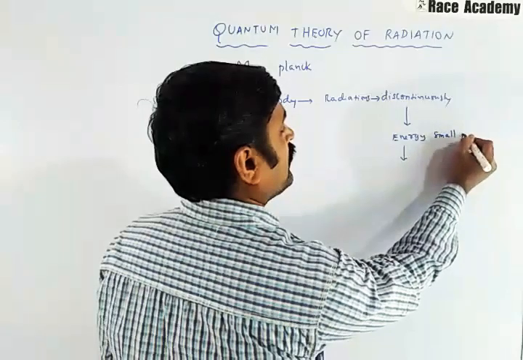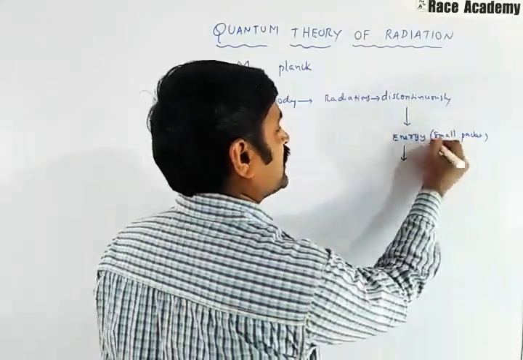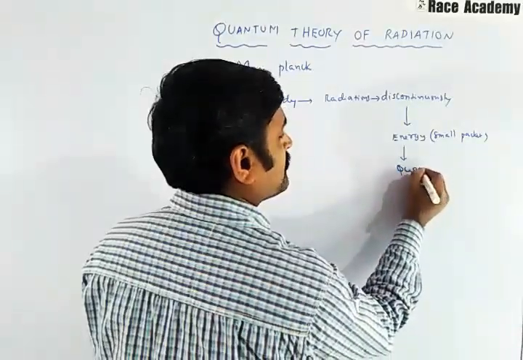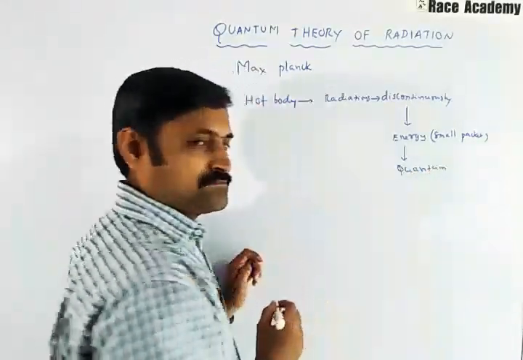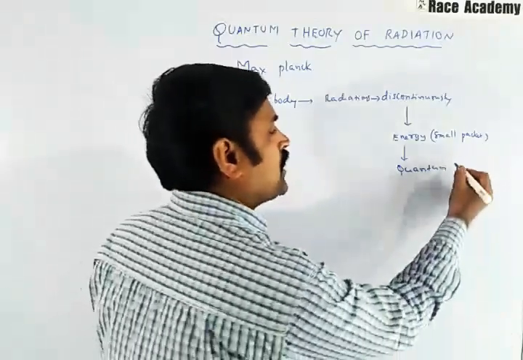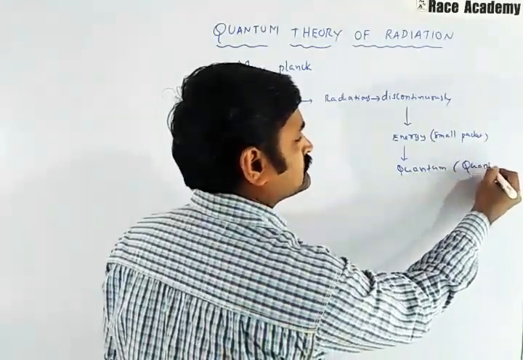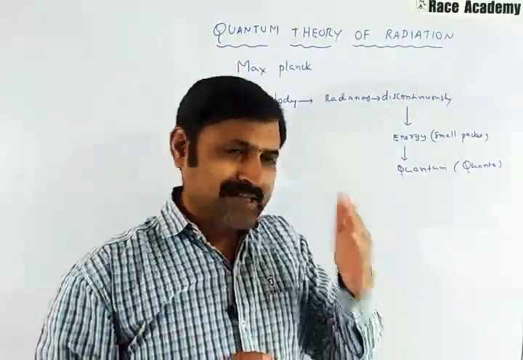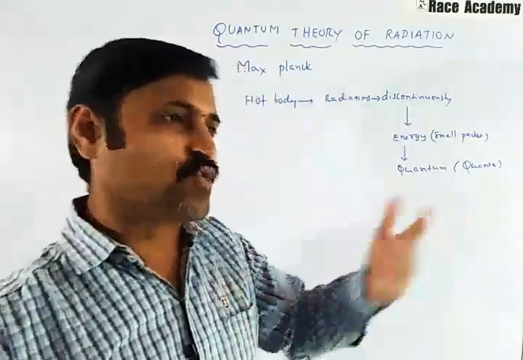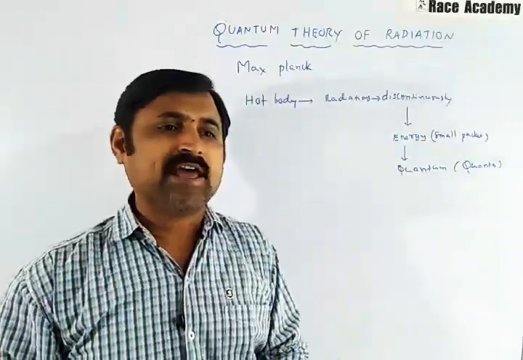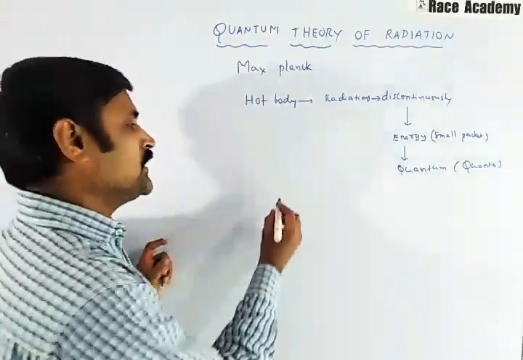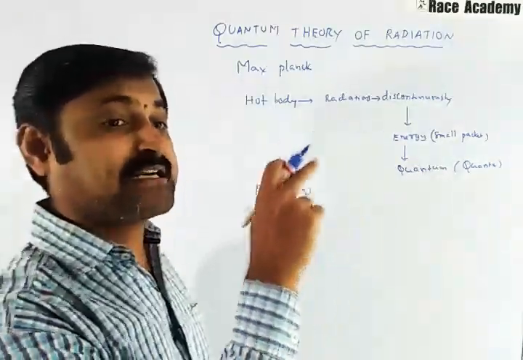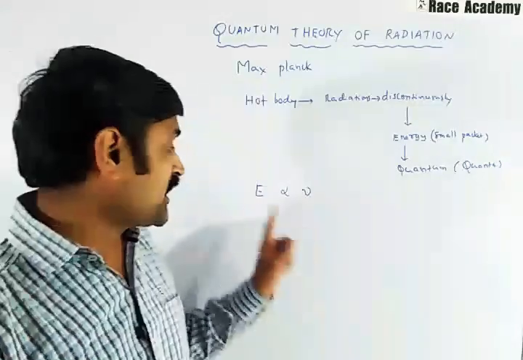That small packet of energy he called a quantum. In plural we call it quanta. So energy is associated with each quantum. After that he said that the energy of the given radiation is proportional to the frequency of the emitted radiation.